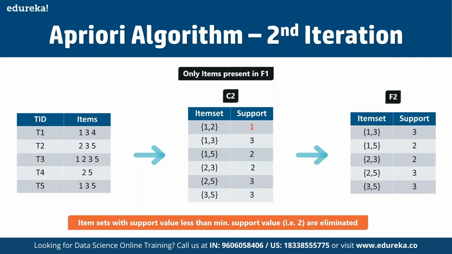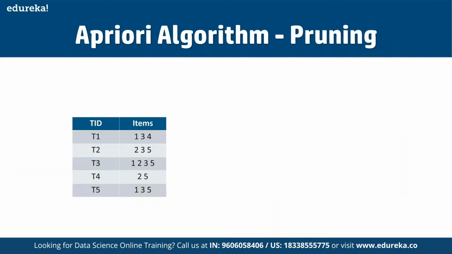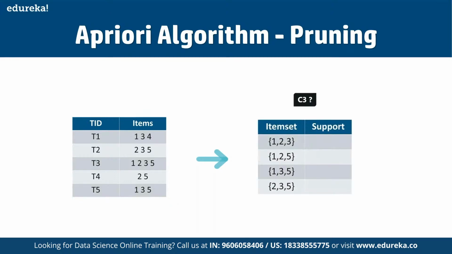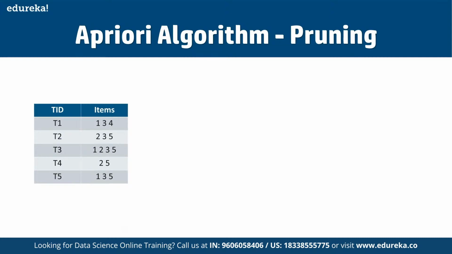So let's now understand what exactly we mean by pruning and how it makes Apriori one of the best algorithms for finding the frequent item sets. If we talk about pruning, then we are going to divide the item sets in C3 into subsets and eliminate the subsets that have a support value less than 2. So here we are going to work on the third iteration. So we will discard 1, 2, 3, and 1, 2, 5 as well. They both contain 1, 2.